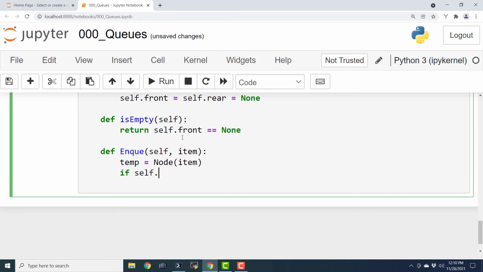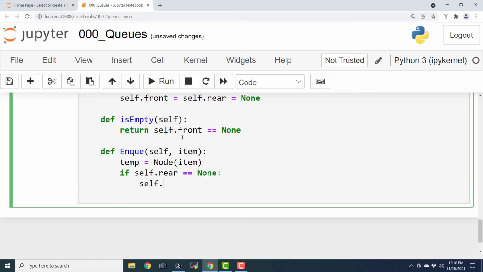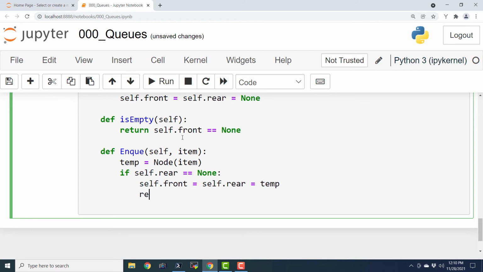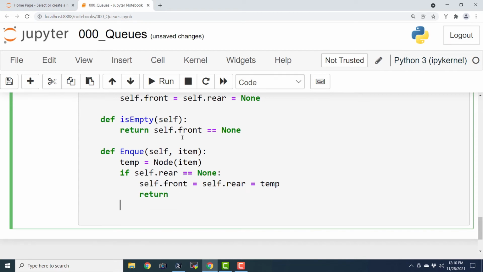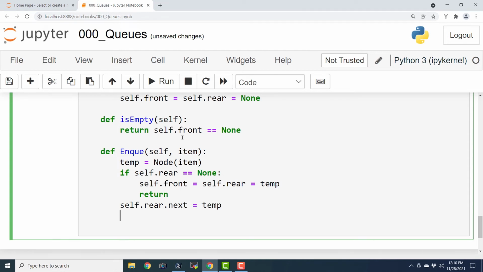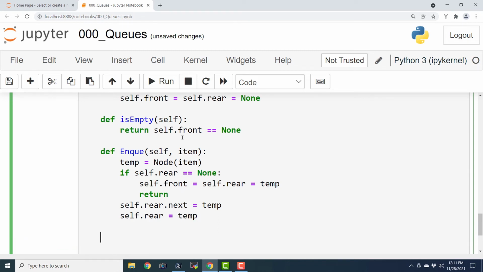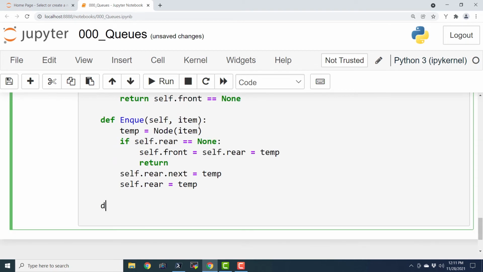If self.rear equals None, here we are going to say self.front = self.rear = temp, return. And finally we are going to say self.rear.next = temp and self.rear = temp. Now let us define the dequeue operation, and that is also quite easy.